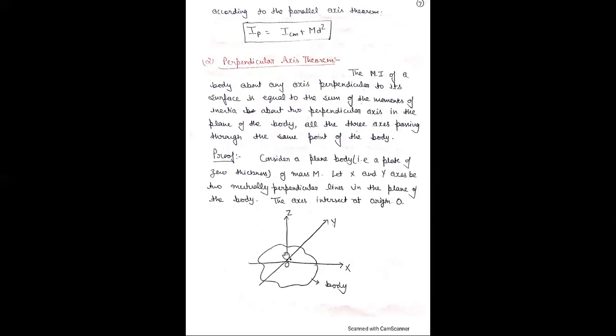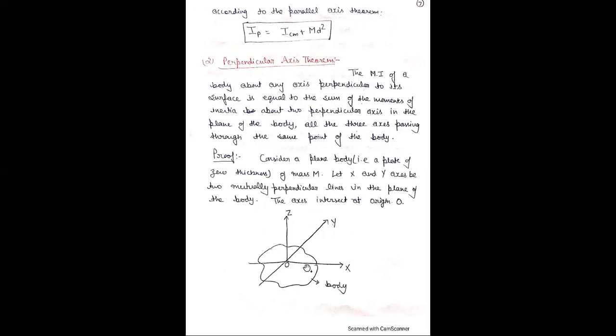Here the z axis: the moment of inertia about z is equal to the sum of the moments of inertia about the x axis and y axis, and these three axes pass through the same point of the body, like O.